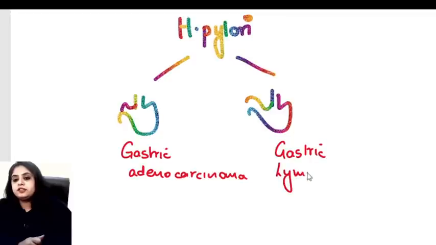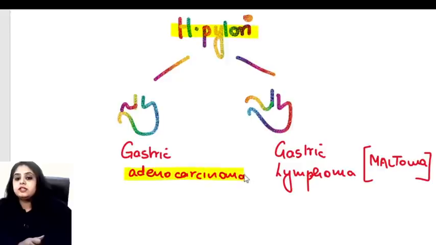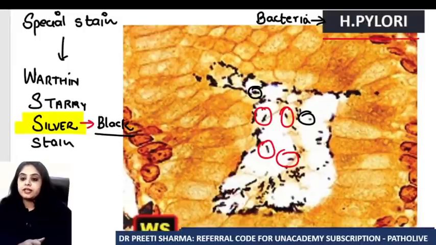All the MCI students, all the FMG students, you know that gastric lymphoma is given another name, and that is maltoma. So indirectly I can say that H. pylori causes adenocarcinoma and it causes maltoma. And if I ask you for the special stain, you will be very clear that the special stain is Warthin-Starry silver. Let's move forward.